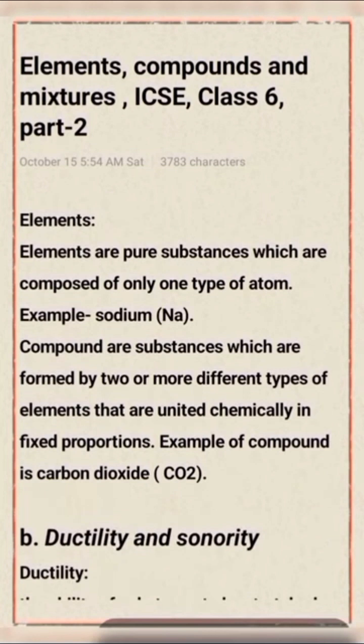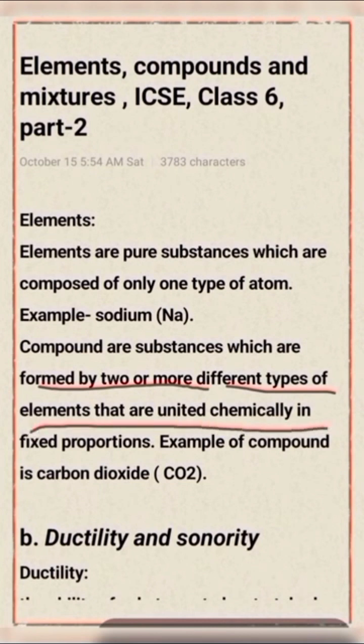Elements are pure substances which are composed of only one type of atom, example sodium. But compounds are substances which are formed by two or more different types of elements that are united chemically in fixed proportion. Example for compound is carbon dioxide, that is formula of carbon dioxide, CO2.